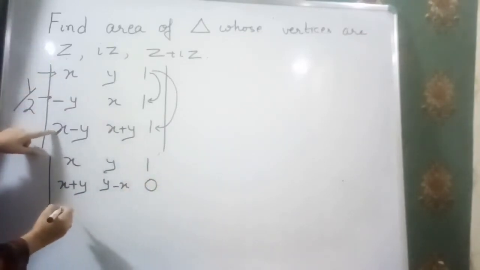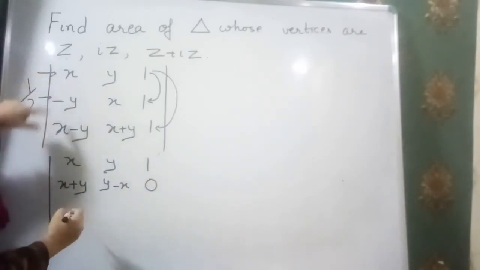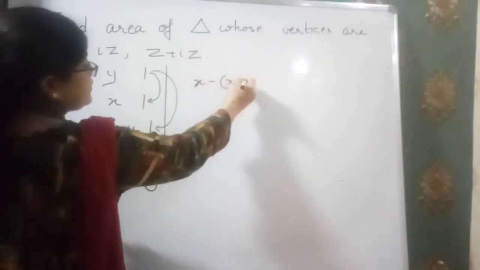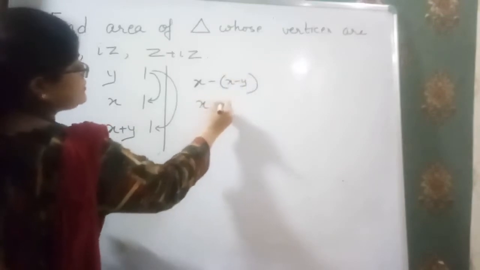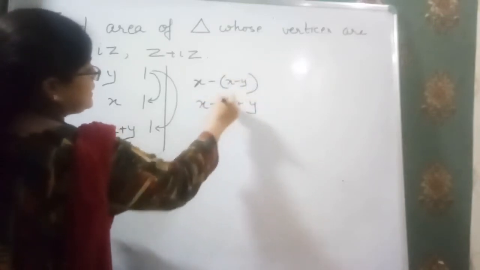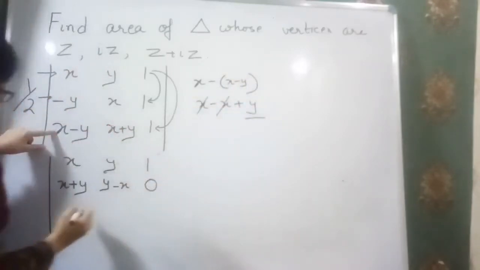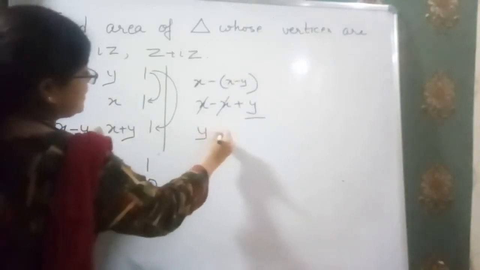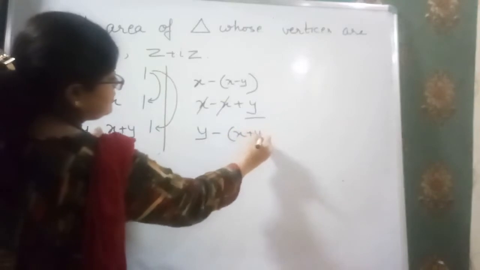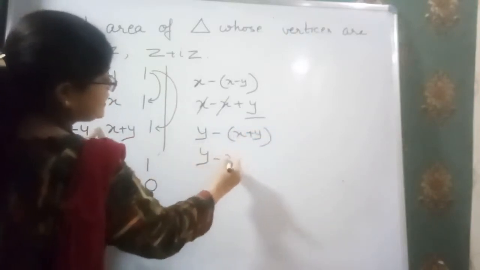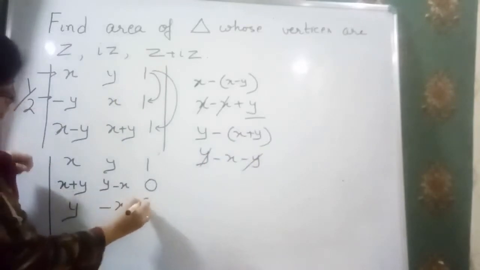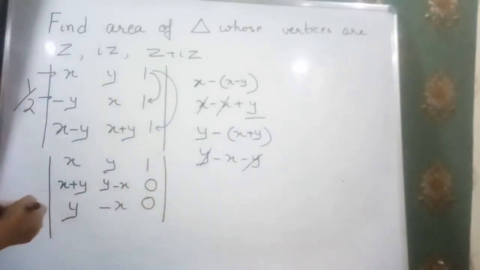Now here, when we subtract, just see, x minus x plus y, it gets cancelled, so we are left with y. Here we have y minus x plus y, that means y minus x minus y, we are left with minus x, and here we have 0. Our determinant changes into this form.